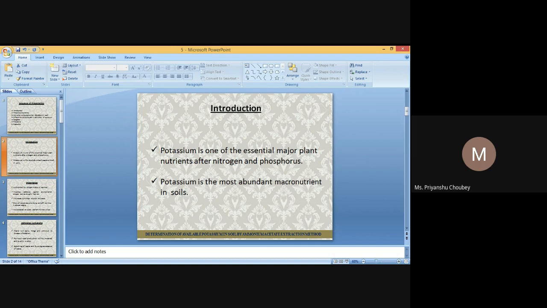To understand the negative charge, it is required to understand isomorphous substitution. Isomorphous substitution is the substitution of one element for another in a mineral without a significant change in the crystal structure.